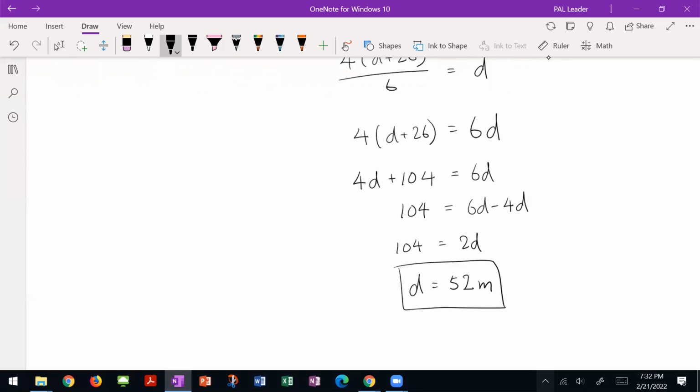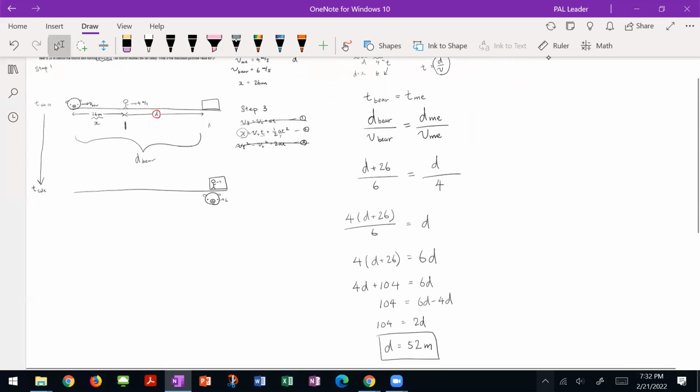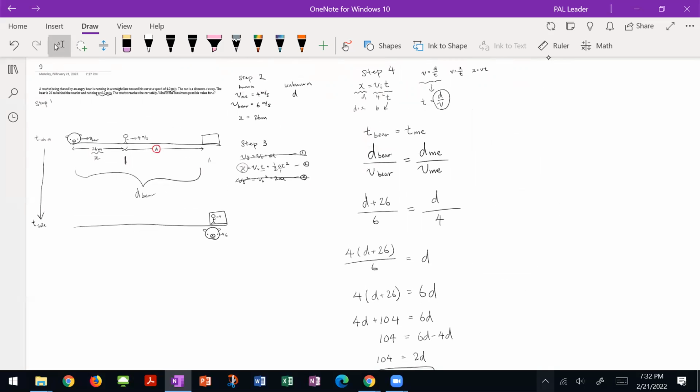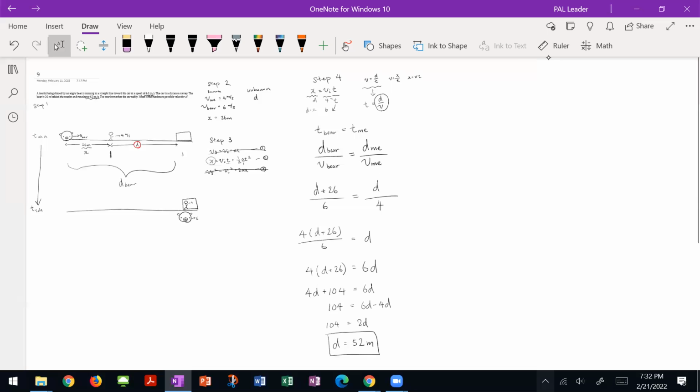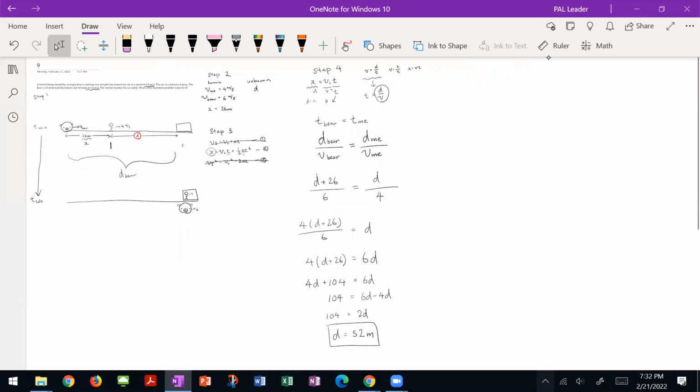That is the maximum distance that we could be away from the car and sprint towards the car and get to the car at the same moment the bear gets to the car. Don't think about the time you have to open the door or whatever. Okay, that's how you solve this one. I know it's less intuitive, but a little more intuitive in a different way. Solve this one many times. It gets easier, I promise.